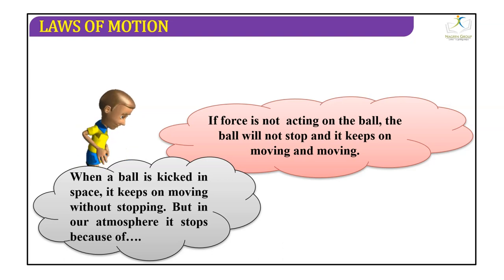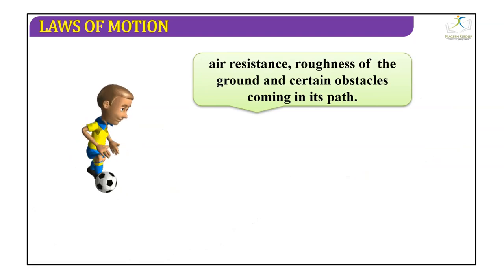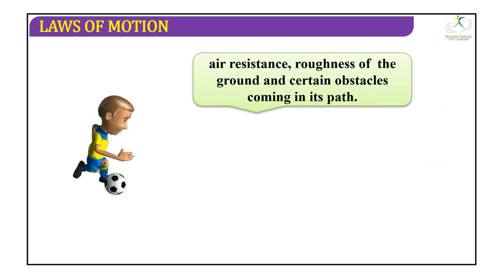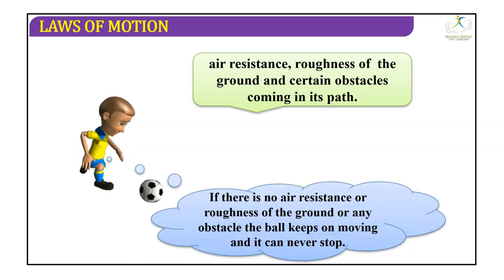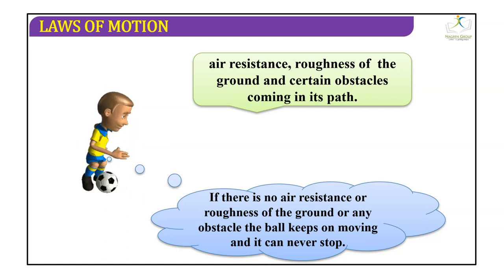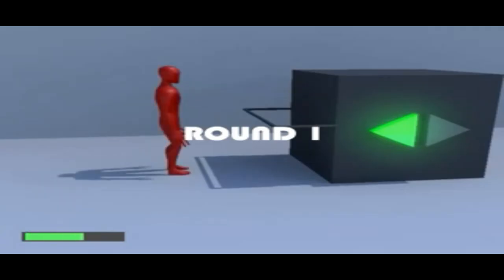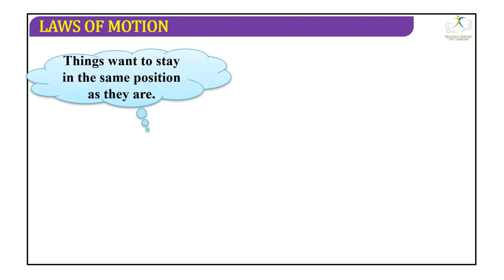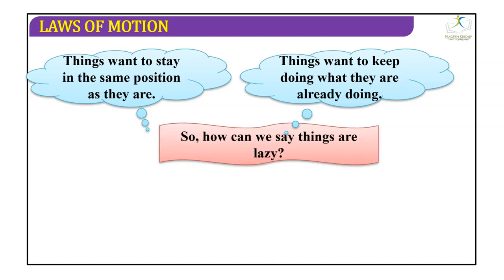But in our atmosphere, it stops because of, yes, air resistance, roughness of the ground, and certain obstacles coming in its path. If there is no air resistance, roughness of the ground, or any obstacle, the ball keeps moving on the ground and never stops. Things want to stay in the same position as they are. Things want to keep doing what they are already doing.